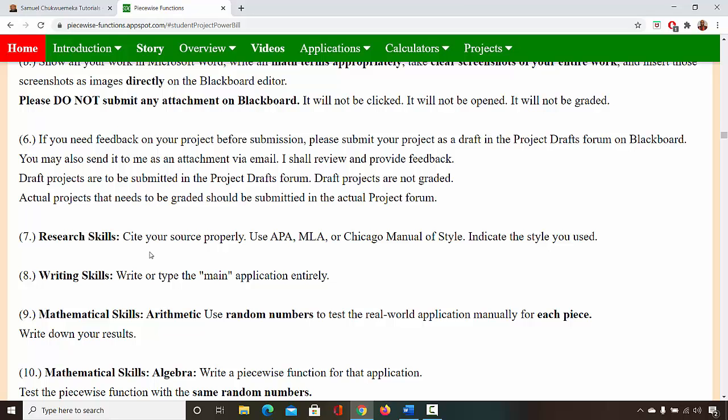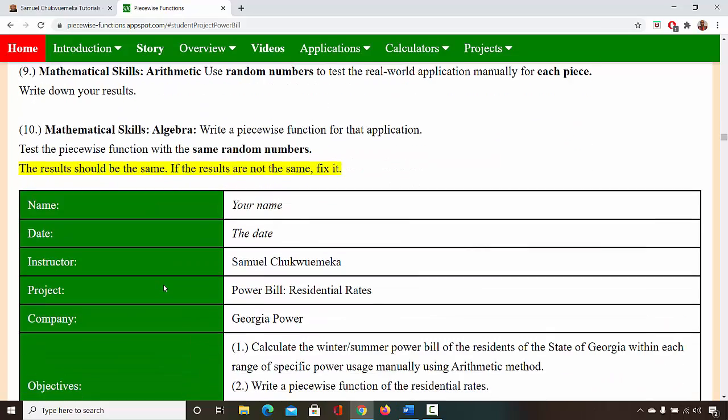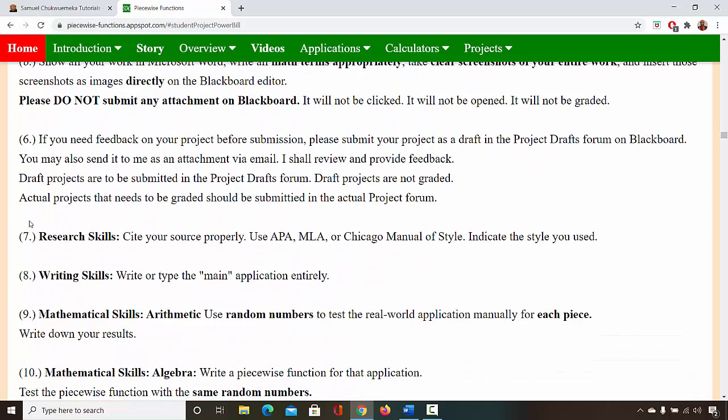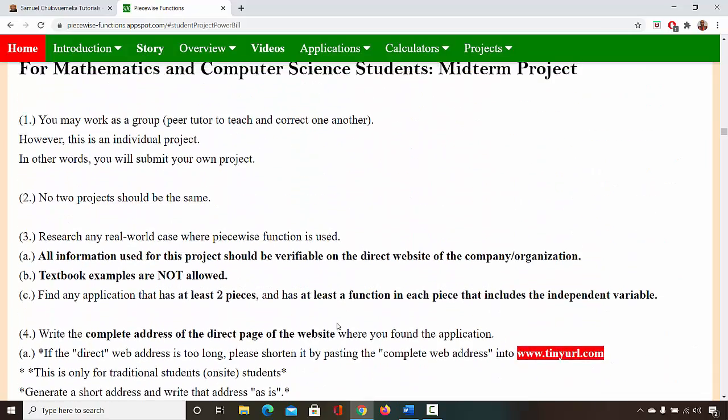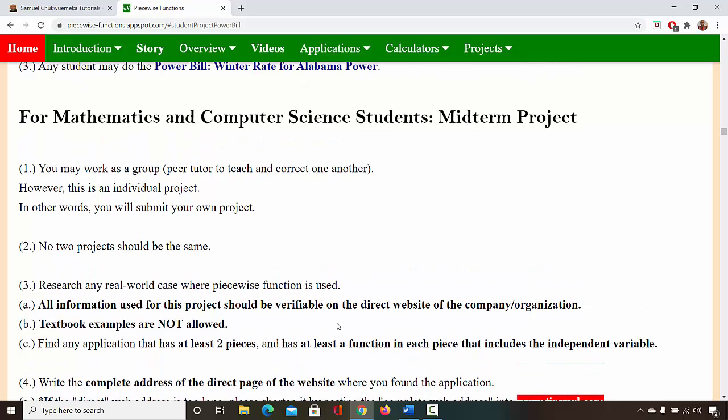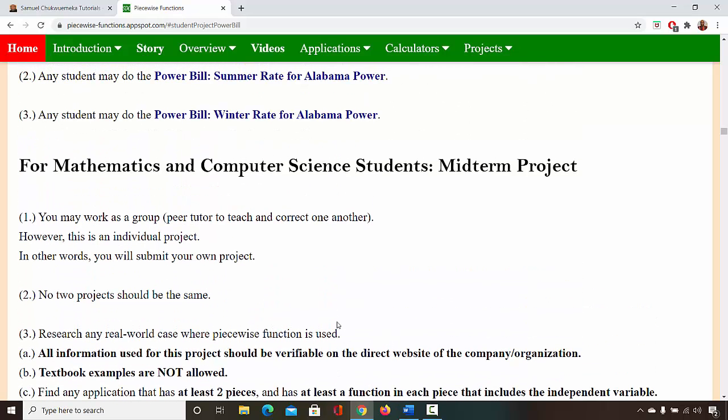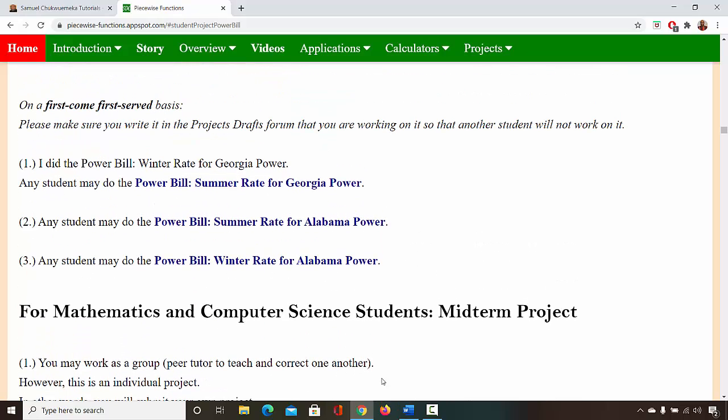There are so many applications, there are so many cities and counties in the United States that use piecewise functions. So they need to go and do some research. Then they write it out. They also cite their sources using APA, MLA, or Chicago Manual of Style. So this is a project where there are so many things you can test for your students, and they will really learn something from it.